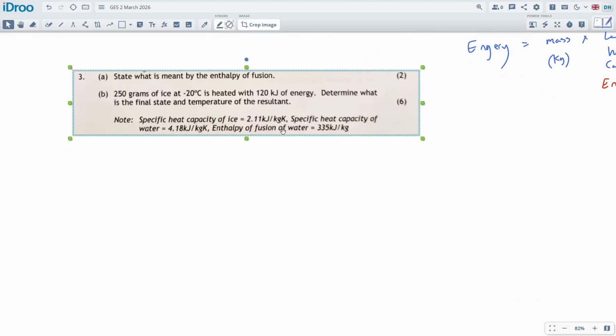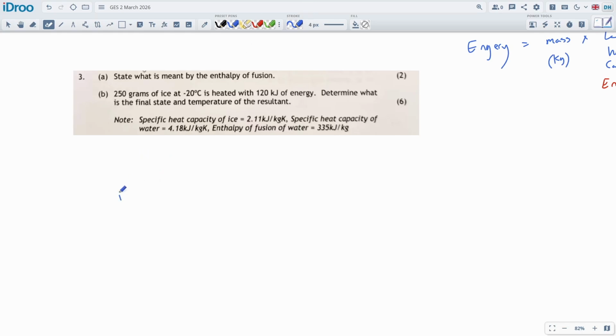Just the resultant. Okay, so we're going to start off with ice, and this is going to be cold ice. It's going to be at -20 degree ice. Yeah, and we're going to heat the ice up until it gets to melting point, which will be at 0 degrees C. Then we're going to melt the ice into water, which is also going to be at 0 degrees C. And we're going to heat the water up into hot water, and that would be at some unknown degrees Celsius. That's what we're going to calculate. Calculate the final state and temperature.